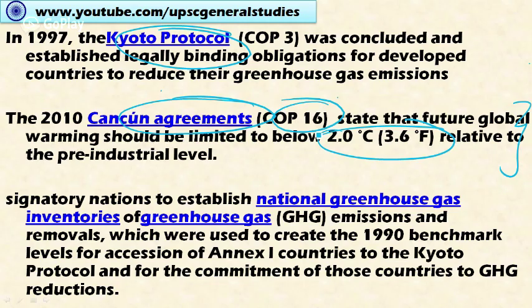And this UNFCCC also provides for the establishment of national greenhouse gas inventories. That means each nation should calculate its greenhouse gas emissions into the atmosphere and its efforts to reduce greenhouse gas emissions through various initiatives. So each country should audit and account for its greenhouse gas emissions. This is called the National Greenhouse Gas Inventory. And according to this data, Annex 1 countries under the Kyoto Protocol are legally bound to reduce their greenhouse gas emissions. This is the important thing here.